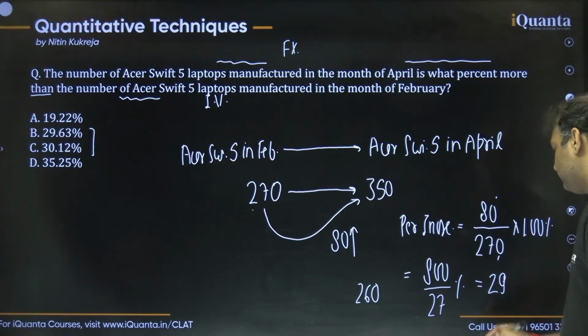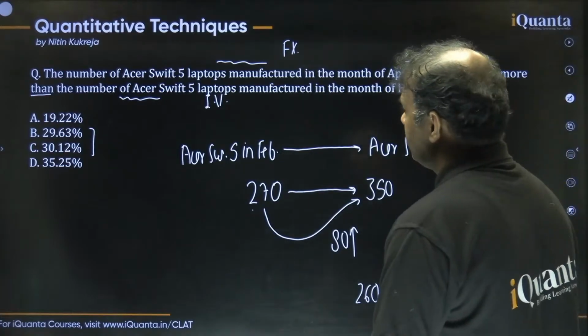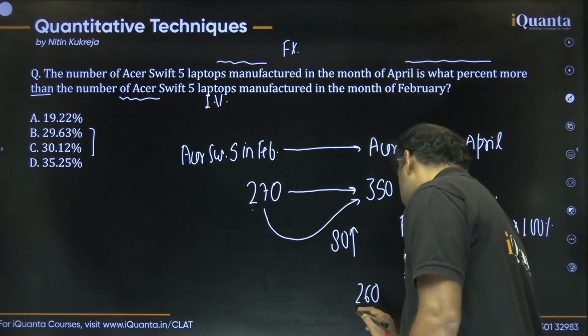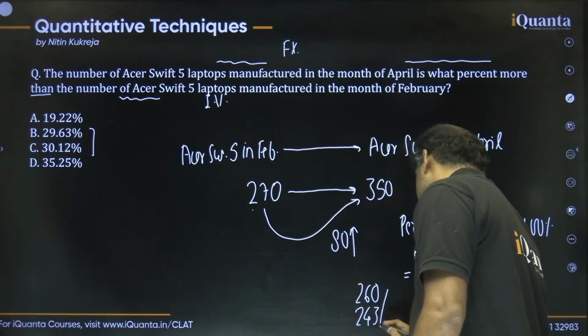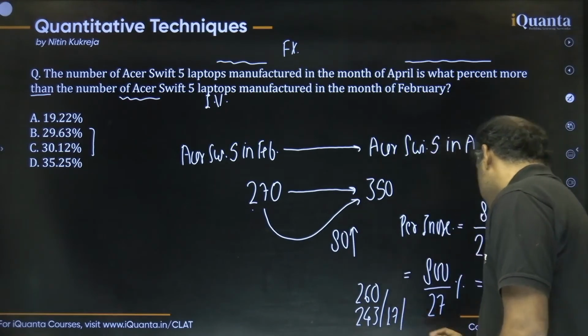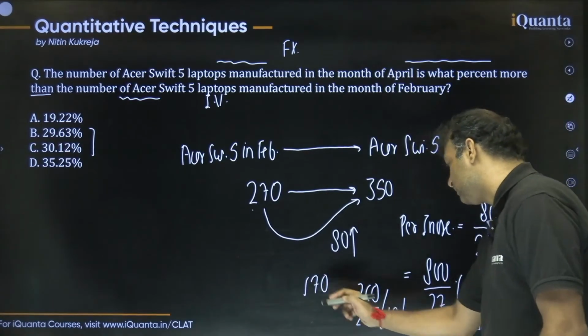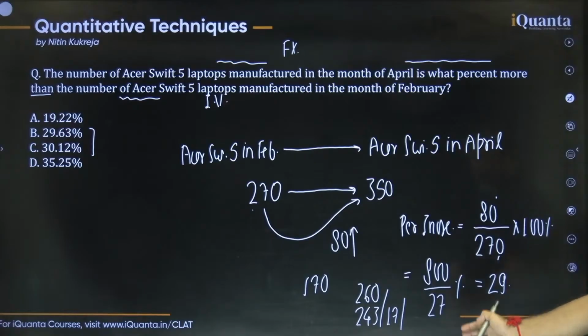And what are 27 nines? 27 nines are, you can say, 270 minus 27, 243, right? 243. Okay, now the carry will be how much? We can say the carry must be 17 from this, and there must be a decimal point, and this will be written as 170. Now 27 is how many times close to 170? We can say 27 sixes or sevens, right? 27 sixes is how much?